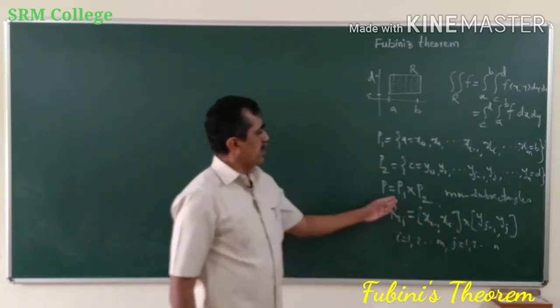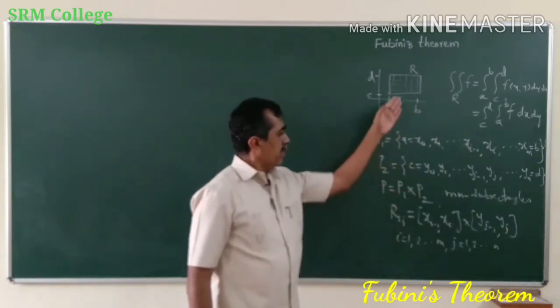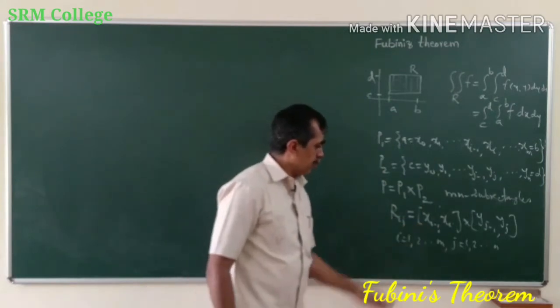So this partition P will divide the rectangle R into mn sub-rectangles.